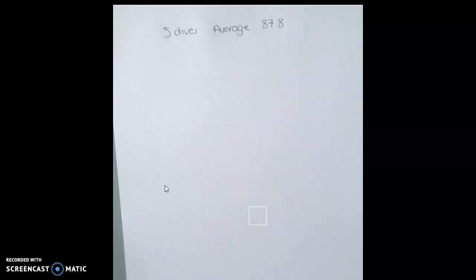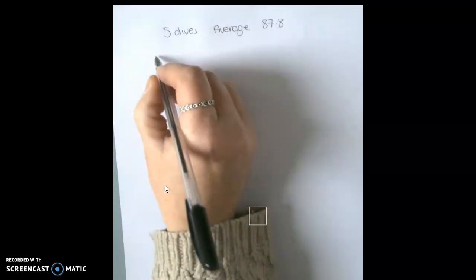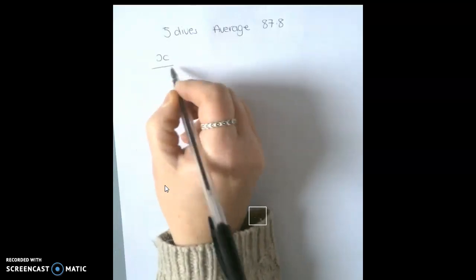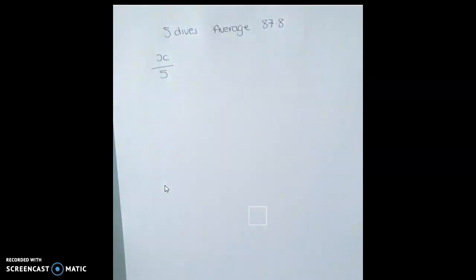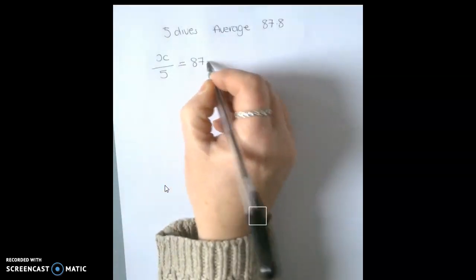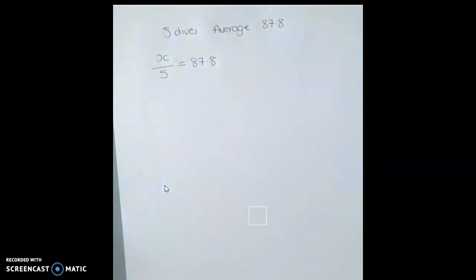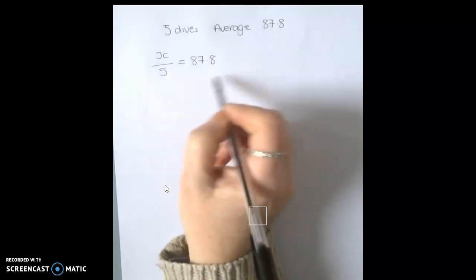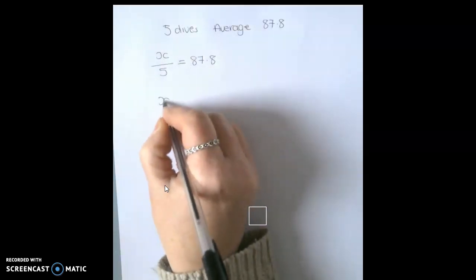So using our formula for working out the mean, we know that all of his scores, all of his dives added up together gives us an unknown, which is x, and that is divided by 5 because there were 5 scores that were added together, and that gives us a mean of 87.8. So we can now rearrange this to find out what his total scores were for the 5 dives. We can't work out what each individual score was, but we can work out what the total was. So we just need to rearrange this so that we get x on its own.